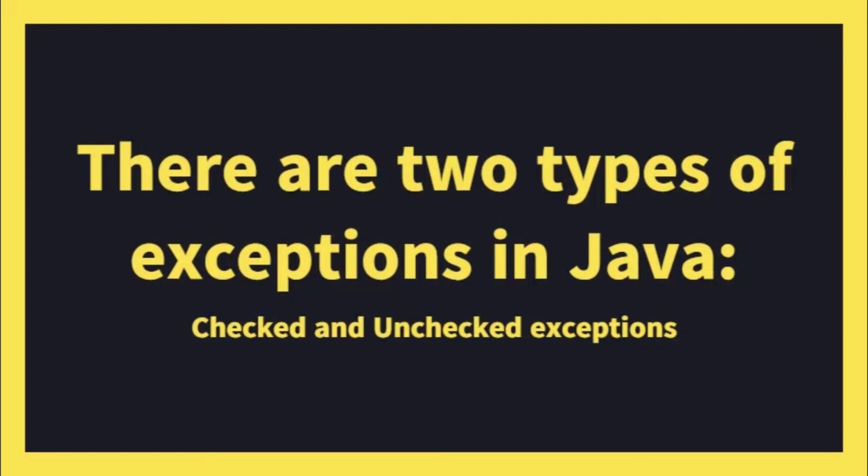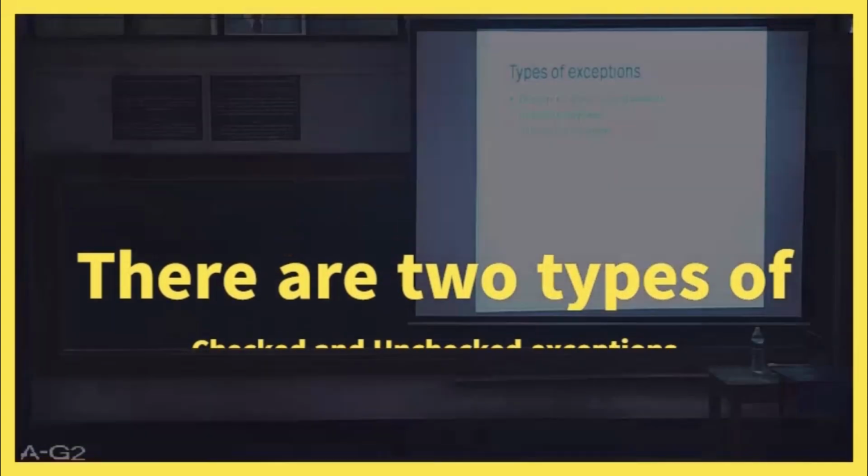Coming to unchecked exceptions, runtime exceptions are known as unchecked exceptions. These are not checked at compile time. For example, arithmetic exception, null pointer exception, array index out of bounds exception. These are all unchecked exceptions.